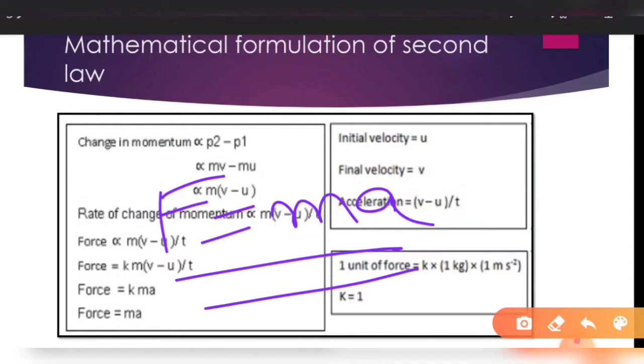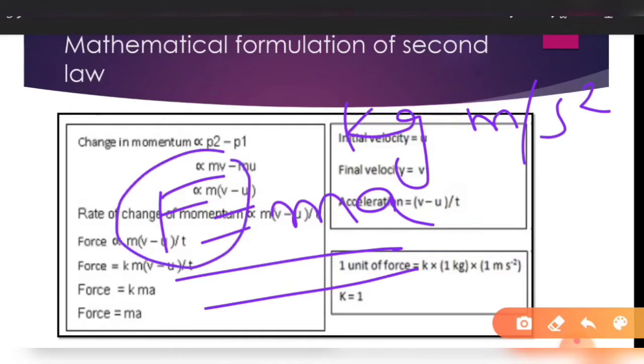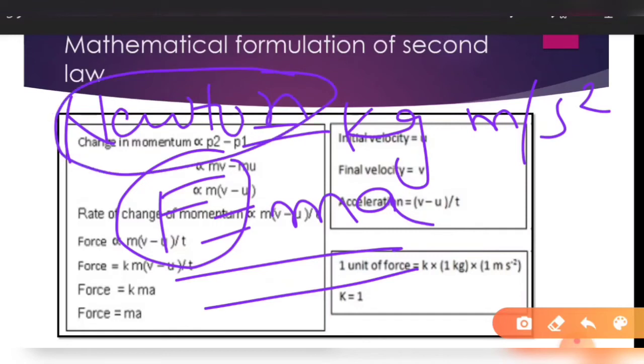And here the mass is in kg and acceleration is in meter per second square, right? And that is equal to Newton. So 1 Newton is the unit of force that, when applied on a 1 kg object, makes it accelerate at 1 meter per second square. So force is equal to ma.